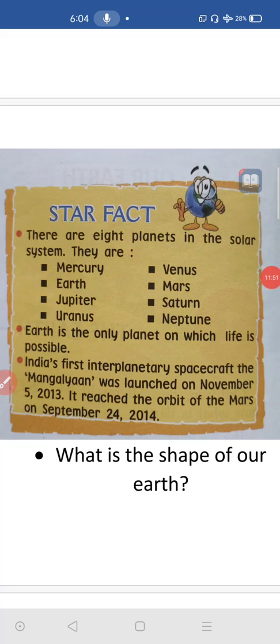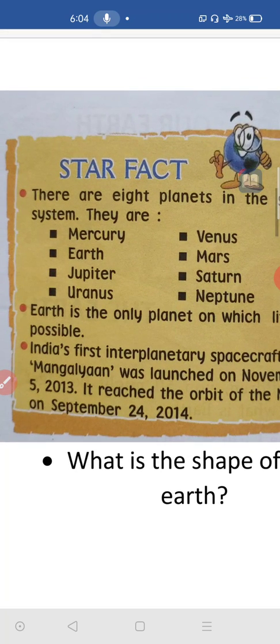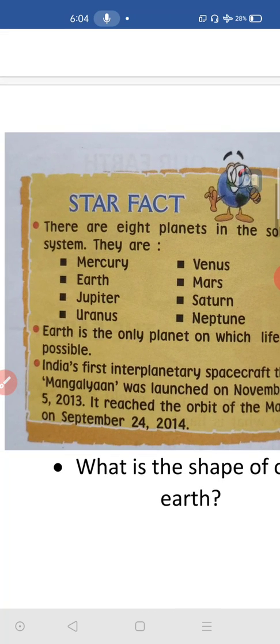See, India's first spacecraft to other planets. Our Indian scientists also planned some programs. The first interplanetary spacecraft, which means a rocket launched to another planet, is Mangalayaan. It is from our Indian Space Research Organisation, called ISRO, whose head office is in Bengaluru.